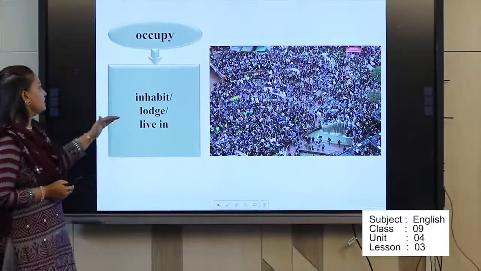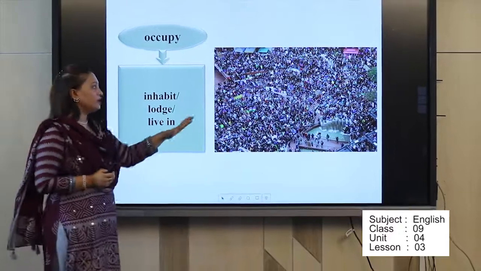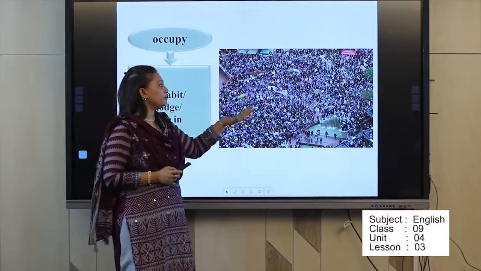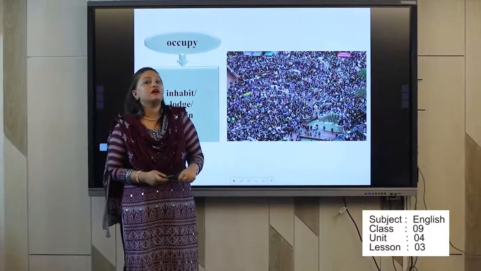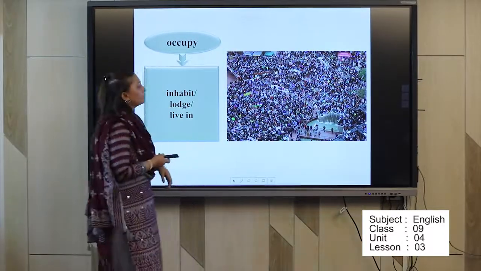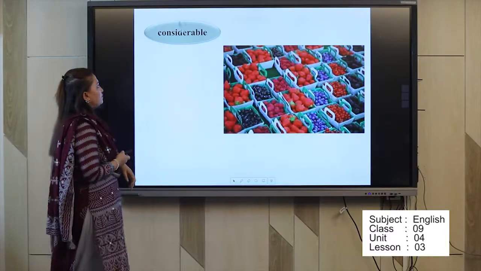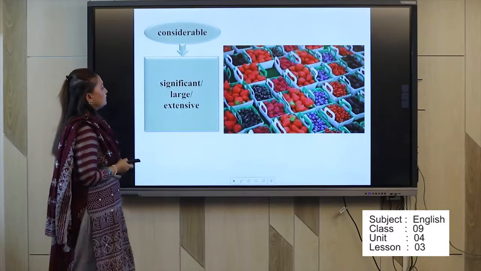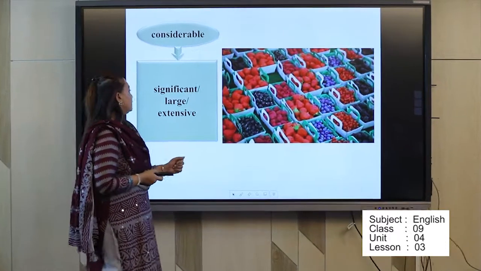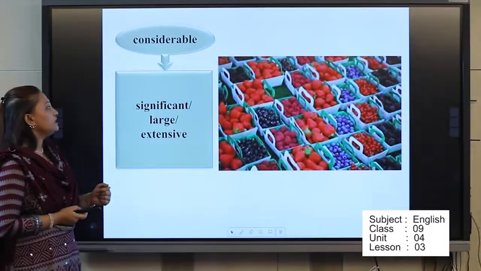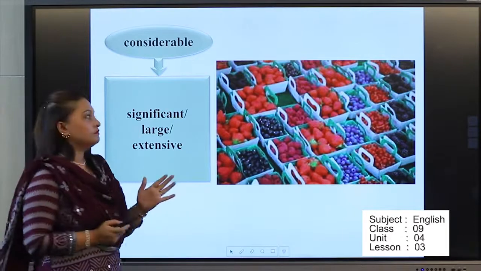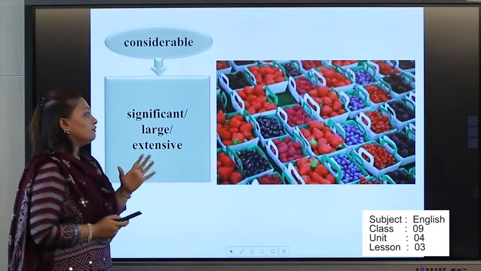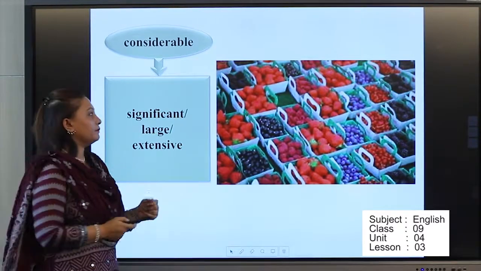And the meaning is inhabit, lodge, and live in. Here it shows the people, those who are working, they occupy a place, they set up themselves in a place, okay? And next word considerable and significant, large, extensive. That means considerable, very important, okay?